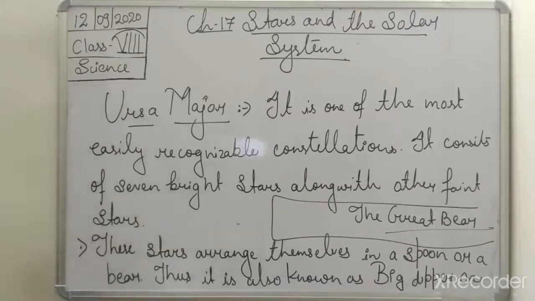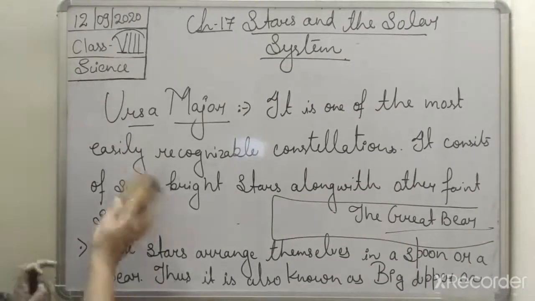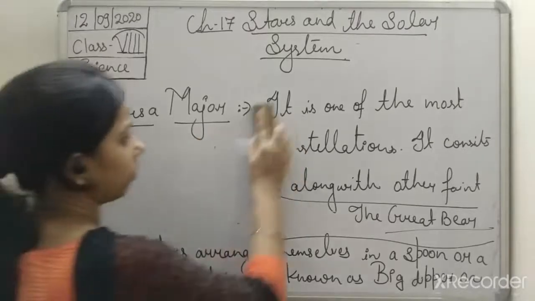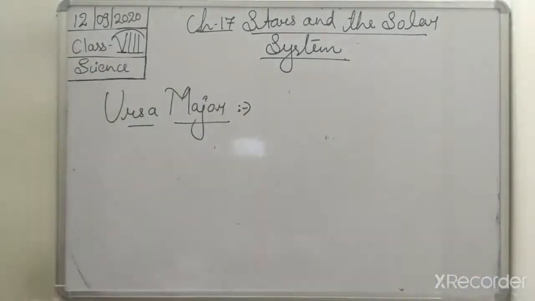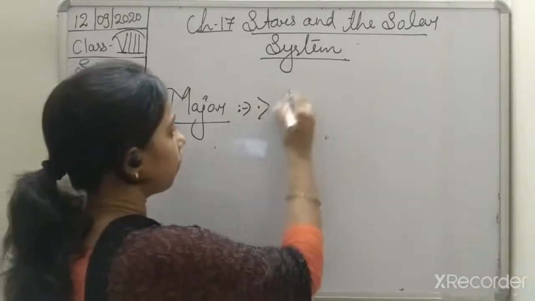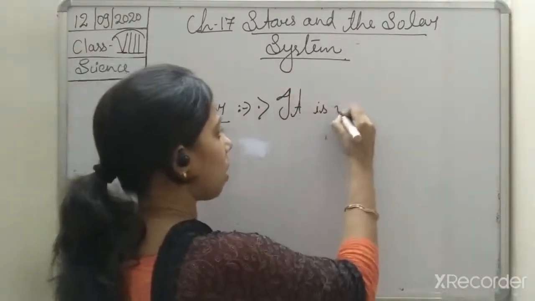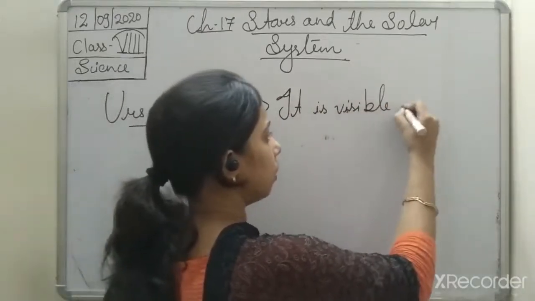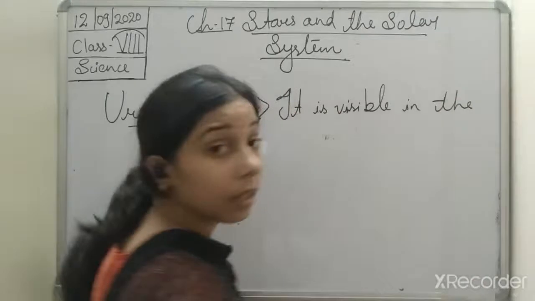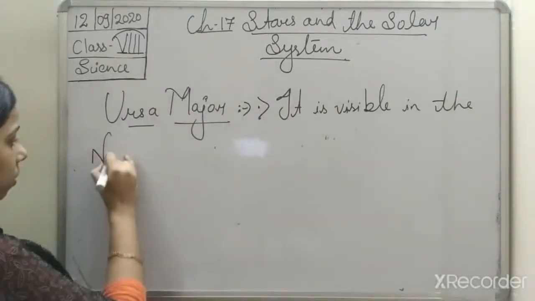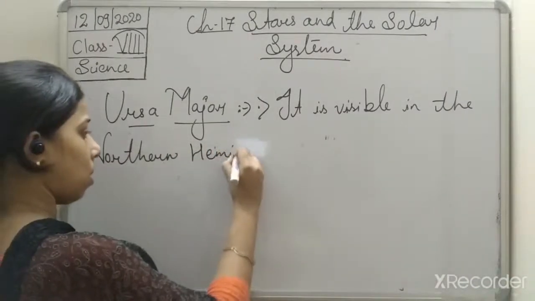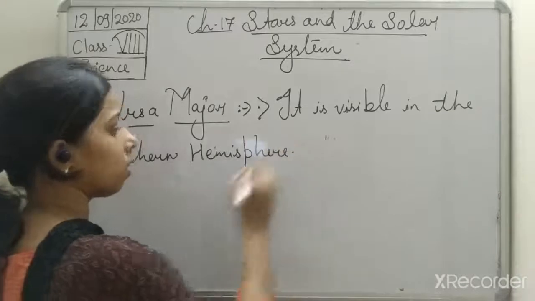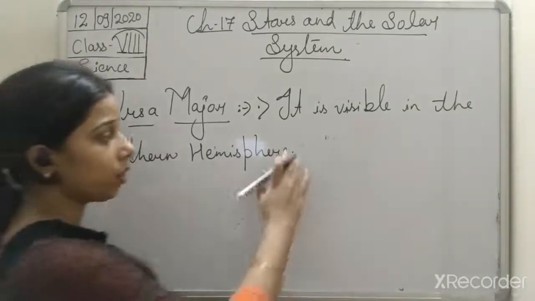So we can see it easily, and we can write it: it is visible in the northern hemisphere throughout the year.